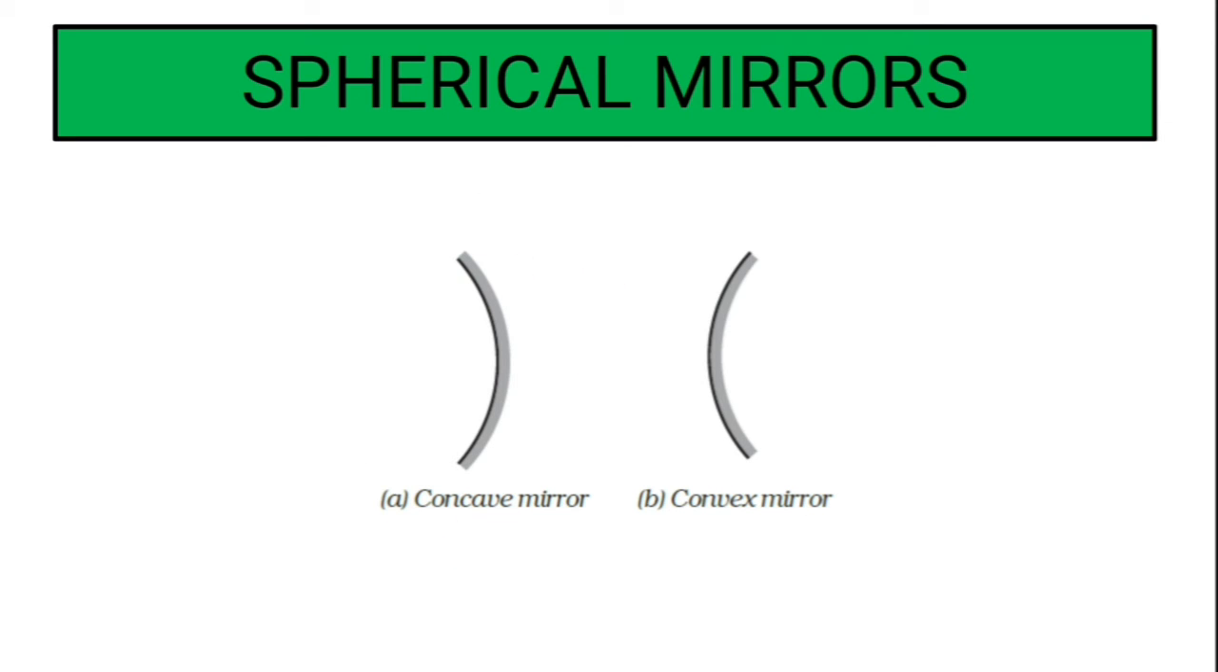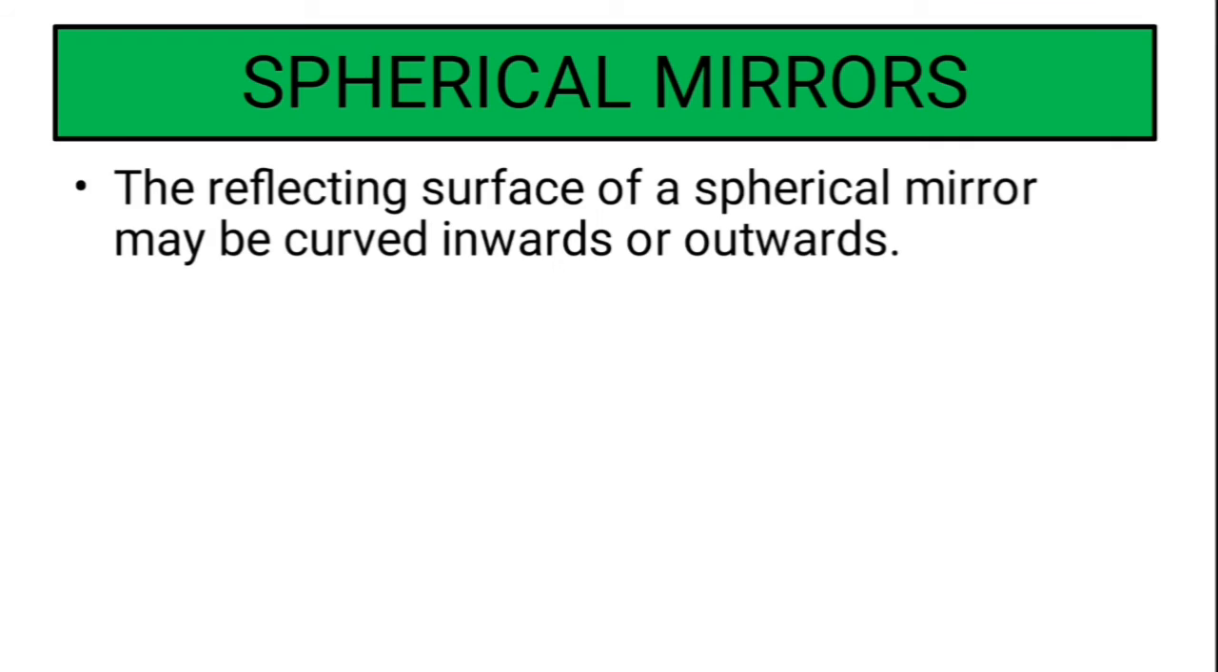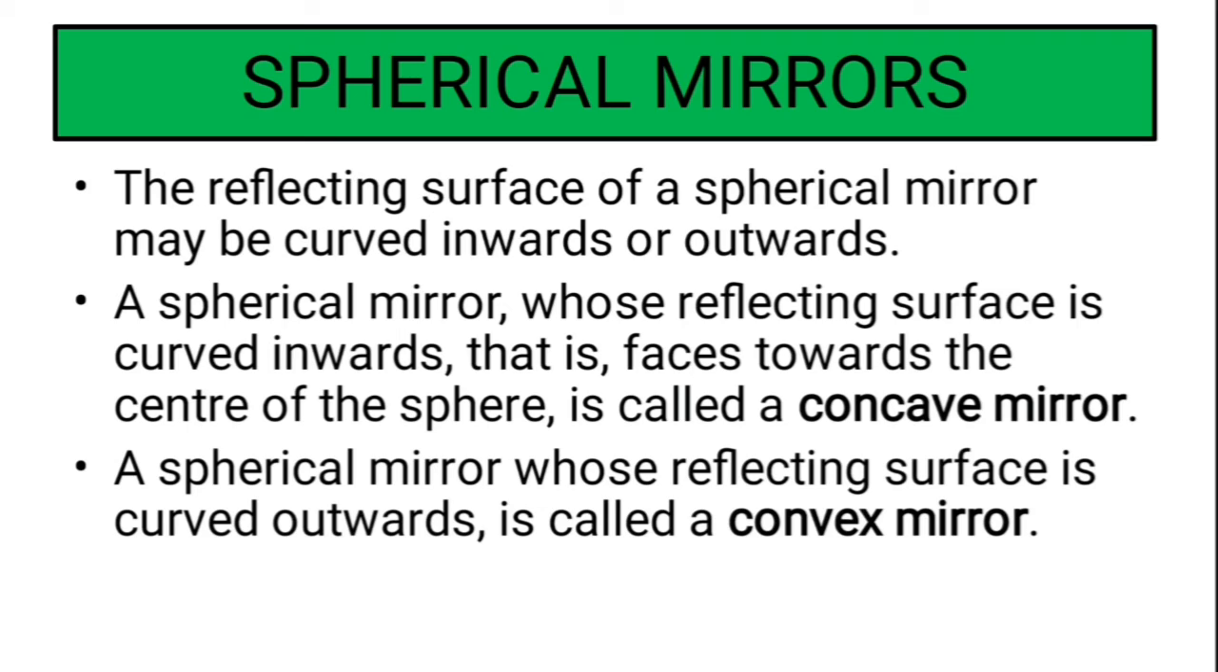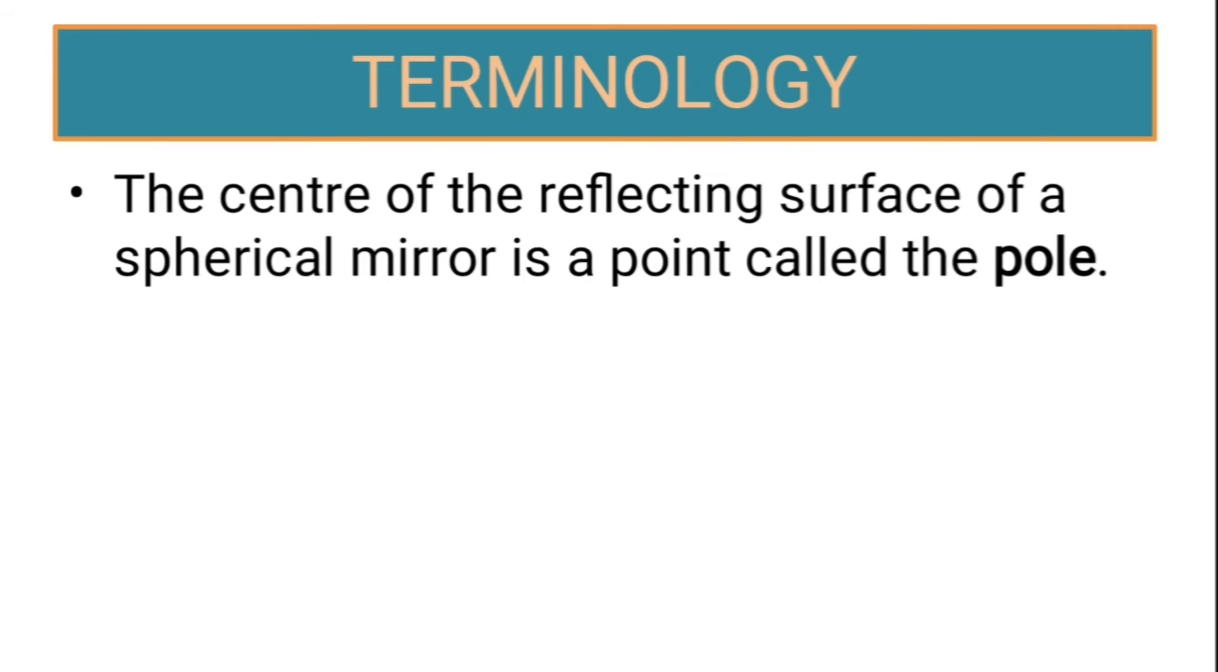So this is a concave mirror, whereas when the reflective part is the outward part, the polished surface, and the inner part is not, then that becomes a convex mirror. So this is a concave mirror and this is a convex mirror. The reflecting surface of a spherical mirror may be curved inwards or outward, like I showed you earlier. A spherical mirror whose reflecting surface is curved inwards, that is, faces towards the center of the sphere, is called a concave mirror, whereas a spherical mirror whose reflecting surface is curved outwards is called a convex mirror. Now comes the terminologies.